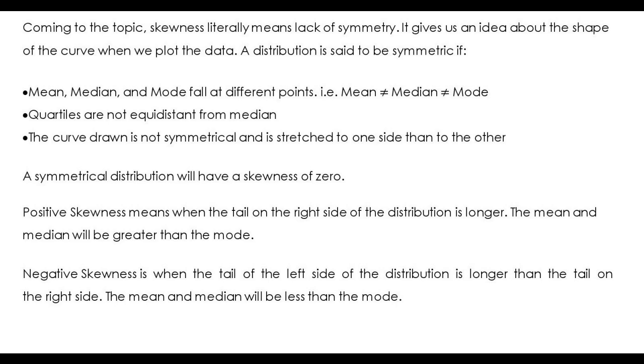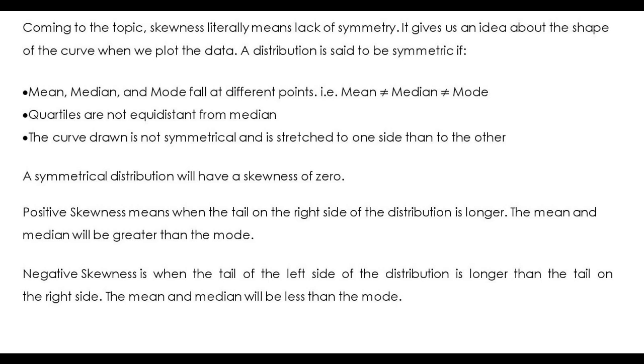The quartiles are not equidistant from the median. And the curve drawn is not symmetrical and is stretched to one side more than the other. A symmetrical distribution will have skewness 0.